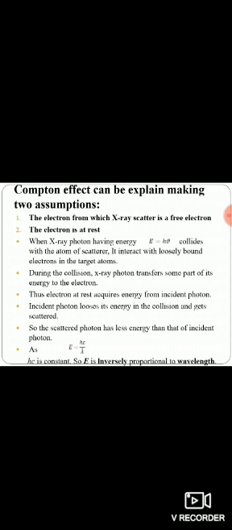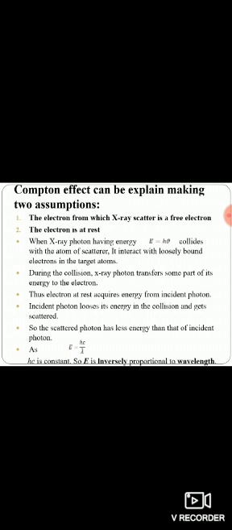This explanation I gave in the previous slide. The Compton effect can be explained by making two assumptions: that the electron from which the X-ray is scattered is a free electron, and the electron is at rest. When an X-ray photon having energy E equals h nu collides with the atom of the scatterer, it interacts with the loosely bound electron in the target material.